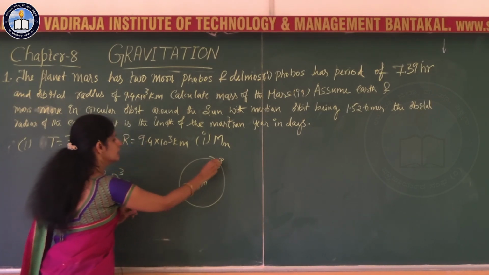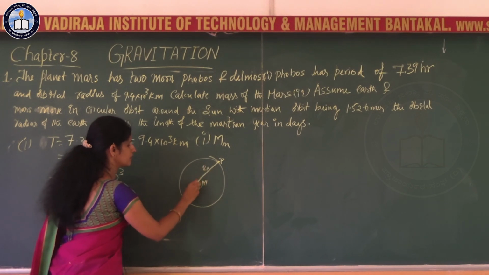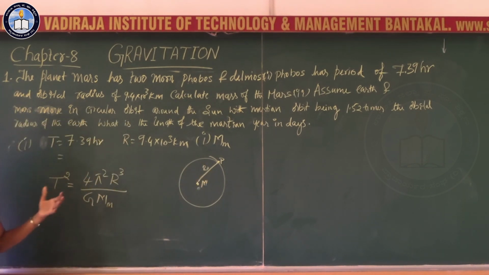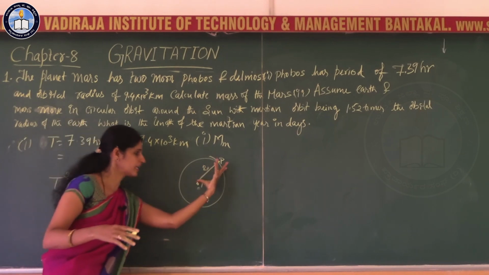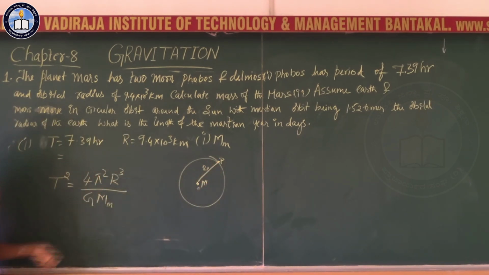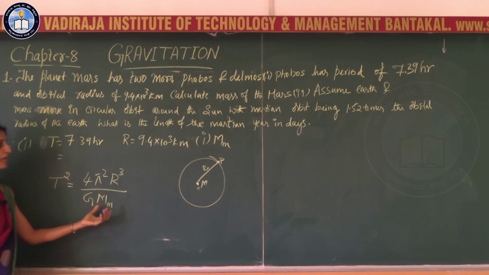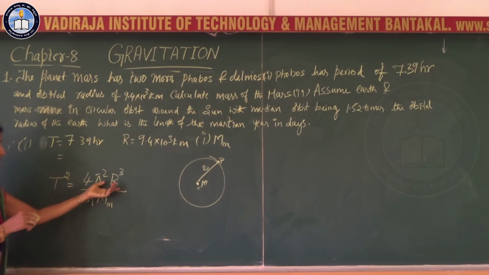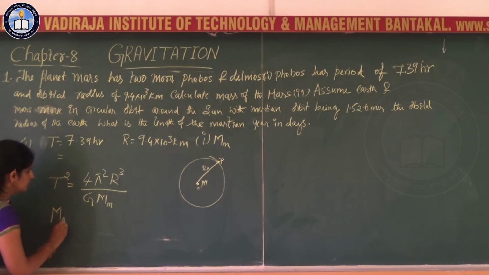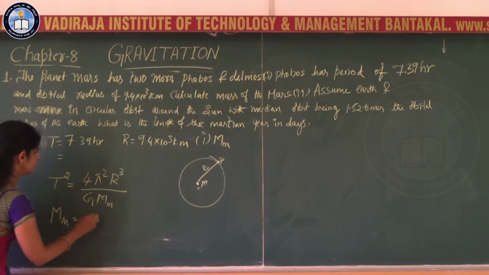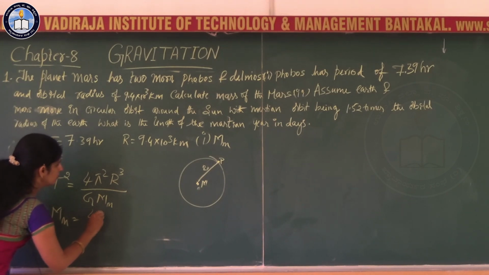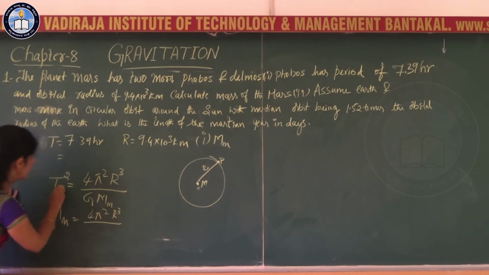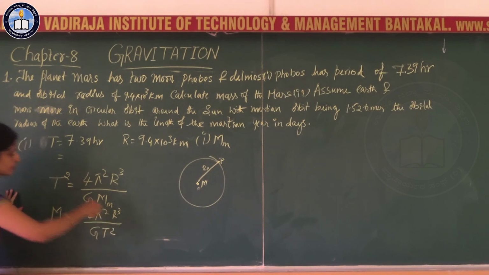So the radius of Phobos we are going to consider, and it is not Re plus h once again, it itself is given as the radius, so you have to go for R only. And M is the mass of the Mars. Period is given and R is given, so you are supposed to calculate M. So M is equal to 4 pi square R cube divided by G into T square.